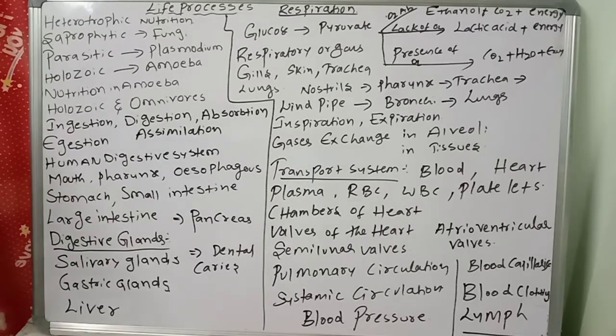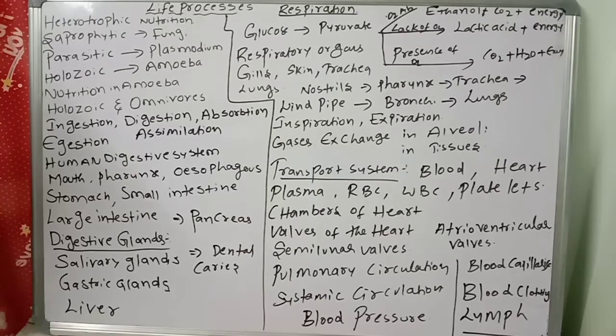Next, another important function, the transportation of nutrients. Whatever food you are eating, those nutrients move from one place to another because of the blood. Next, transportation of excretory products, for example urea, ammonia, uric acid, to the kidneys by the blood.